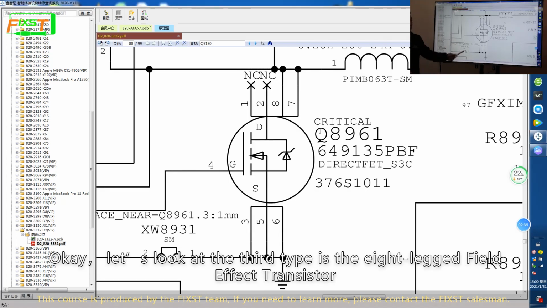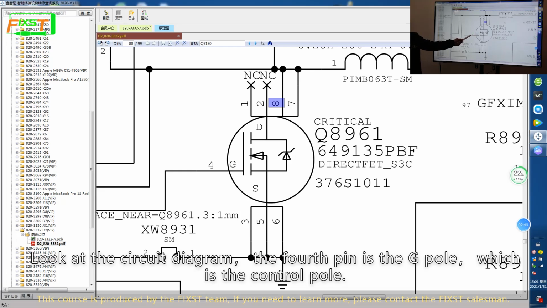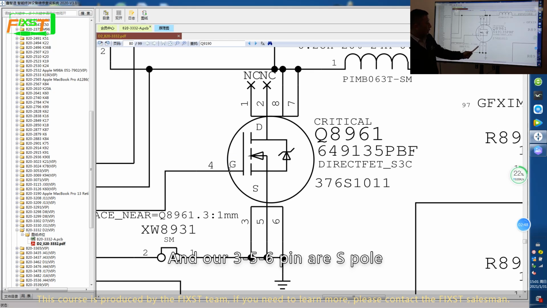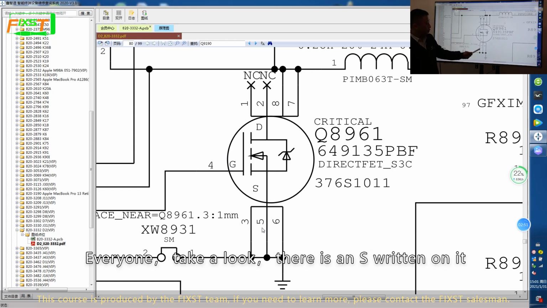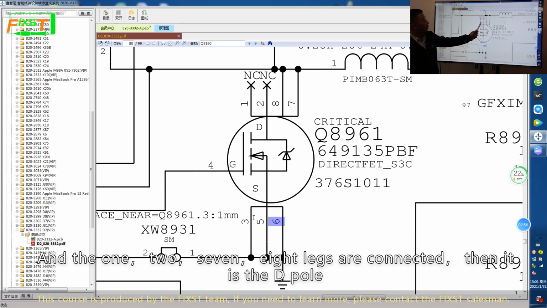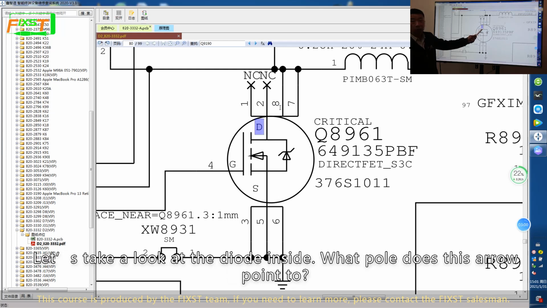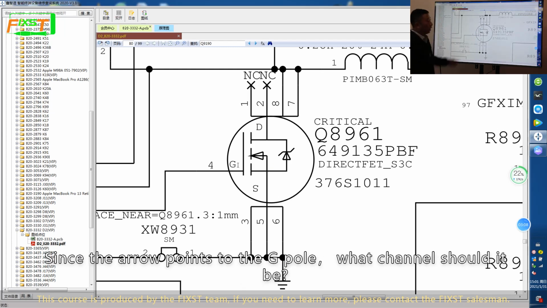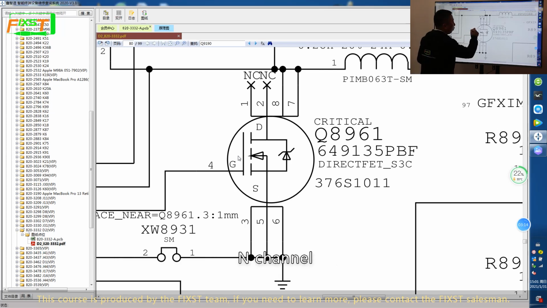Okay, let's look at the third type, the 8-pin field effect transistor. Look at the circuit diagram. The 4th pin is the G pole, which is the control pole. And the 3, 5, 6 pins are S poles. Everyone, take a look, there is an S written on it. And the 1, 2, 7, 8 pins are connected. Then it is the D pole. Let's take a look at the diode inside. What pole is the arrow pointing to? Since the arrow points to the G pole, what channel should it be? N channel.